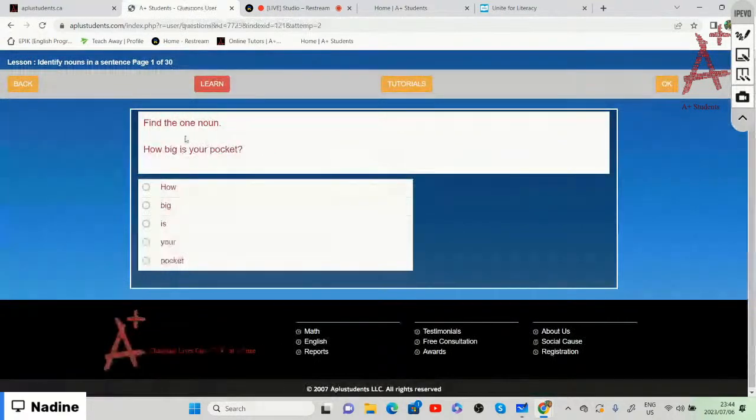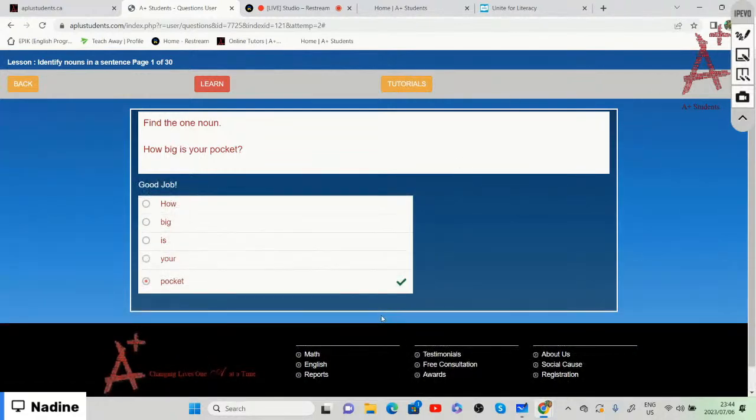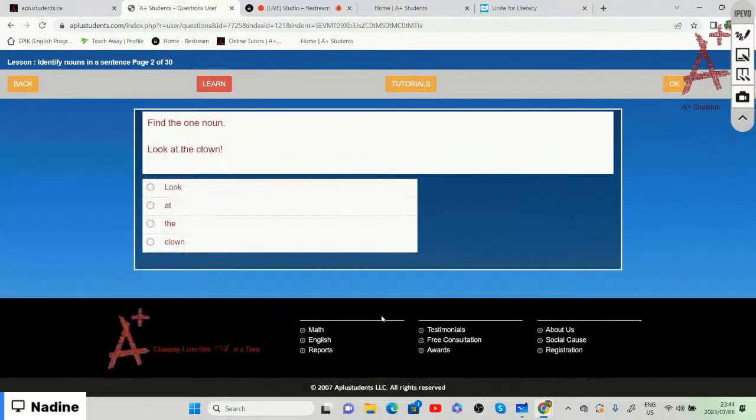You need to find one noun. How big is your pocket? We need to find the correct noun. Is it how? Is it big? Is it your, or is it pocket? We need to find the correct noun. Only one. All right, so we are going to say pocket, right? So if we say pocket, let's see, that is correct because pocket is a noun that names a thing, right?